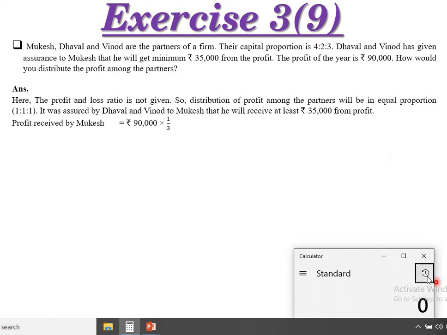Still there are mistakes in the calculator. 90,000 divided by 3.